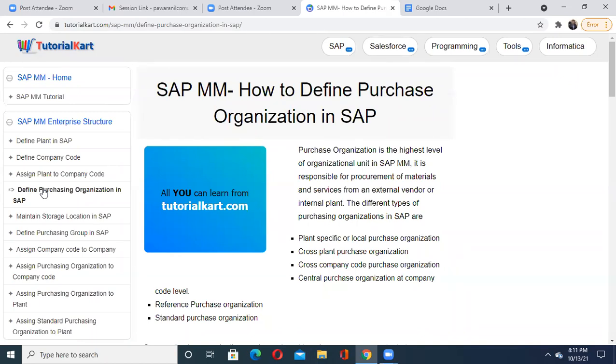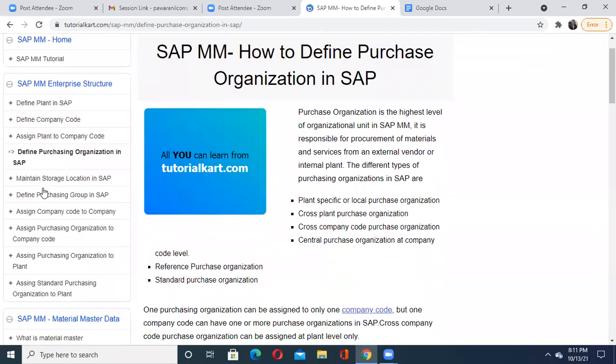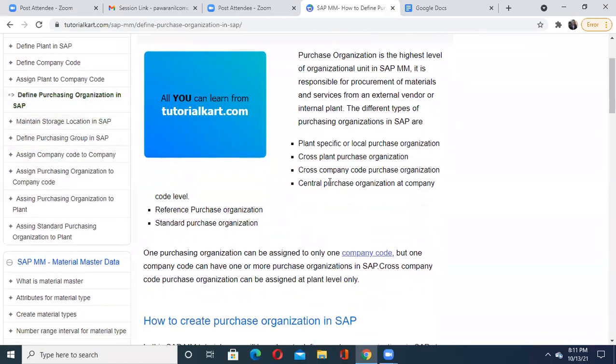See, when you are talking about the purchase organization, is it a single unit or only one entity in your organization? No, there are different types of purchasing organization. What are they? They have been given here. First, the plant specific or local purchase organization. Second is cross plant purchase organization. Then cross company code purchase organization and central purchase organization at company. Apart from that, it also requires a reference purchase organization and standard purchase organization.